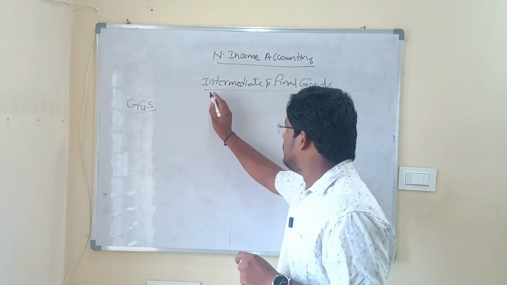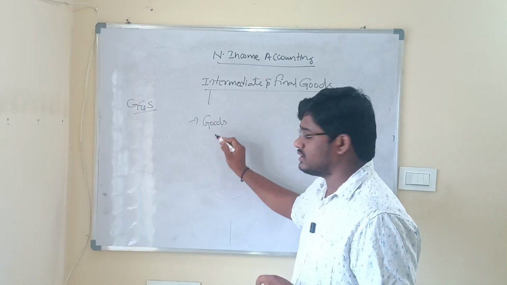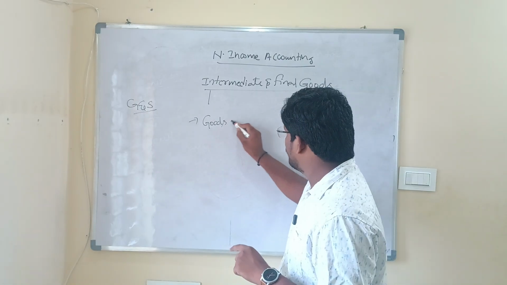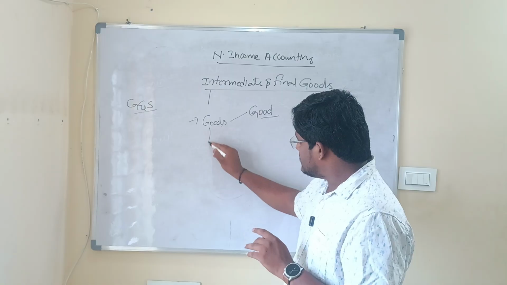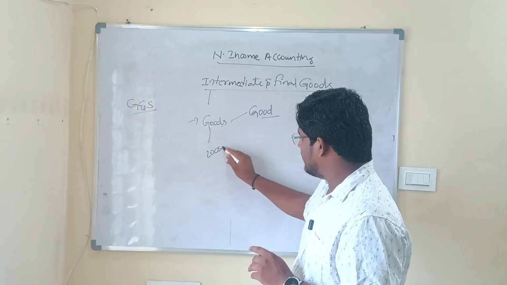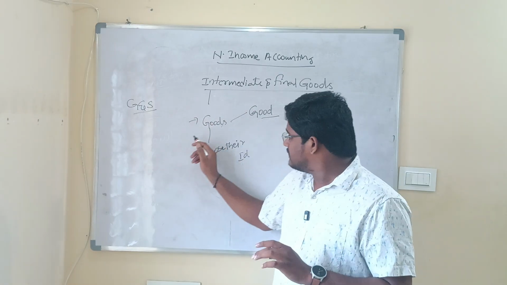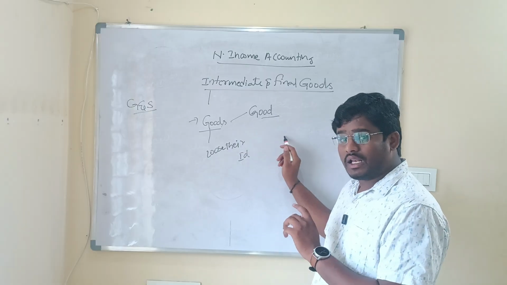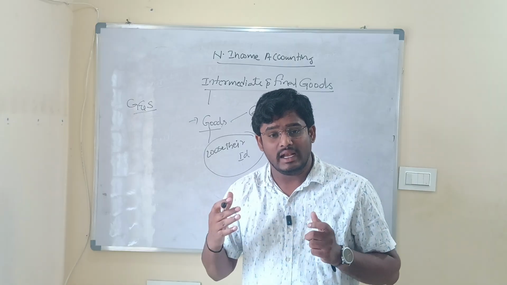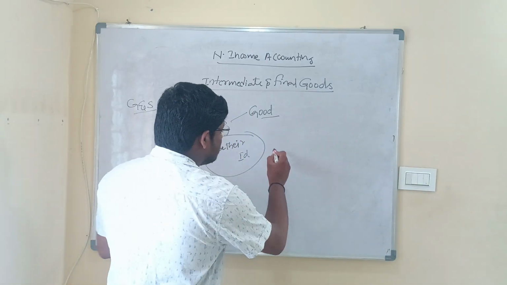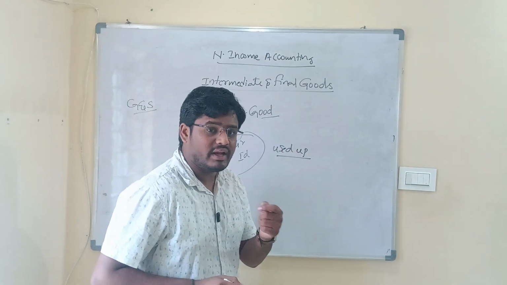Now what are intermediate goods? Intermediate goods mean these are such kind of goods that are being used to make another good, but in the process of making another good, these goods lose their identity. So intermediate goods mean these are such kind of goods that are being used in producing another good, but in the process they lose their identity. Or we can also call it as intermediate goods are such kind of goods that are used up in producing another good. So this is the definition of intermediate good.